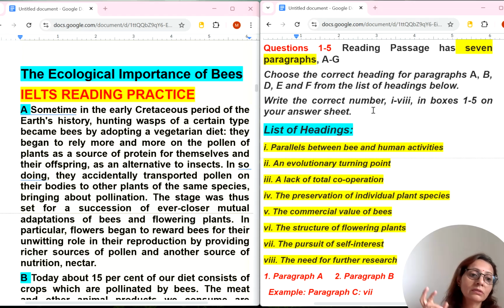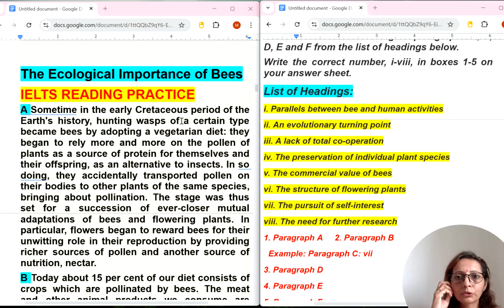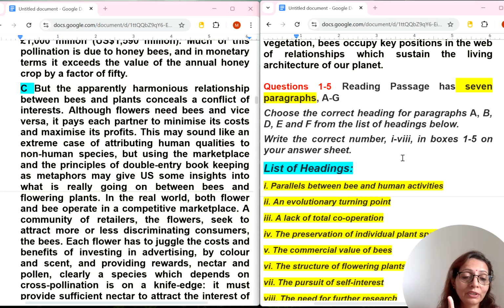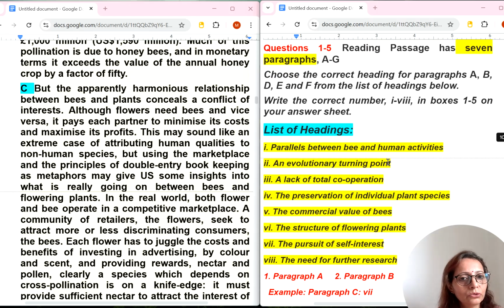So many students will not read this instruction, and in that way when they reach the paragraph C for finding the heading, definitely they will be wasting their time. How? Because they have already given the answer for paragraph C. It is number 7. If you do not read the instructions, definitely your 2 or 3 minutes will be wasted finding a heading for this. Okay, so that's important. You should try to understand the meaning of these instructions. Let's do list of headings.